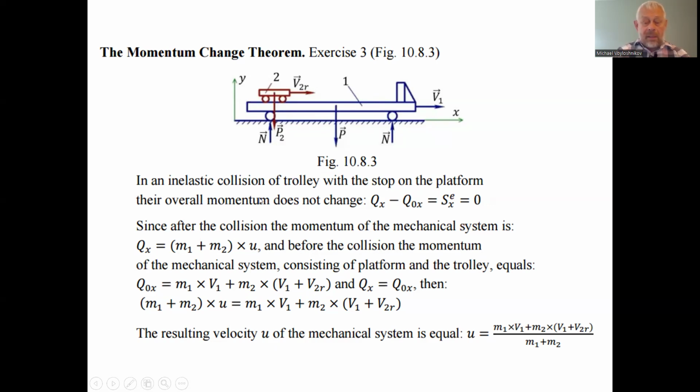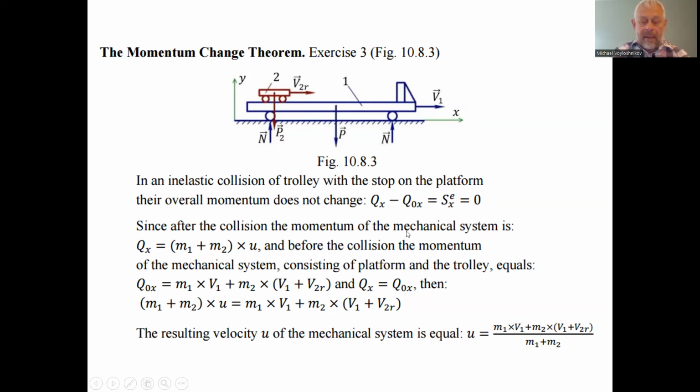So let's consider the question we have assigned. What is the velocity after the inelastic collision of this car with this stop, with the part of the moving platform, the rolling wheels and platform? After the inelastic collision, when the car impacts this stop, it will go together with the platform with the same velocity. This will be the common velocity of the system consisting of the platform and the car on the platform after the inelastic collision of the car with the stop on the platform.